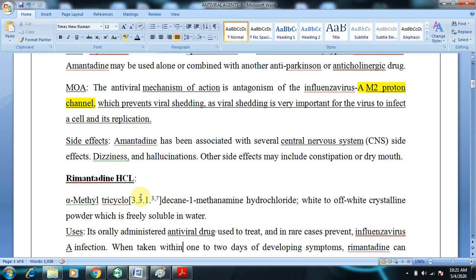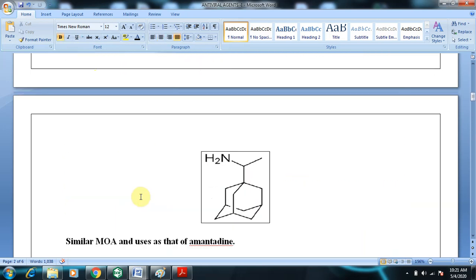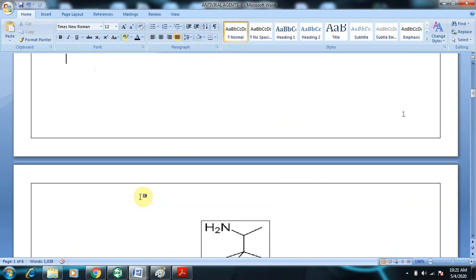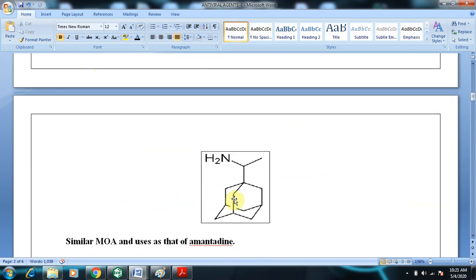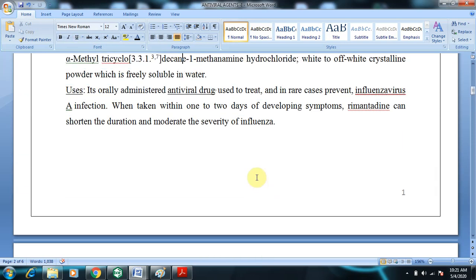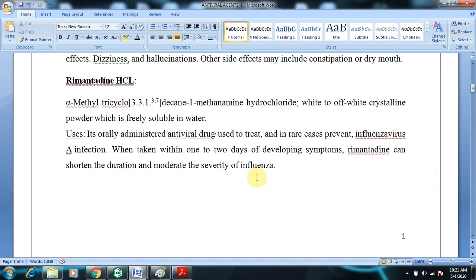Coming to the next drug, rimantadine. It is an analog of amantadine, where you can see the same tricyclic core structure with an amine group, but you have an extra aliphatic chain. Coming to its IUPAC name, alpha-methyl tricyclo 3,3,1,1,3,7 decane-1-methanamine hydrochloride.